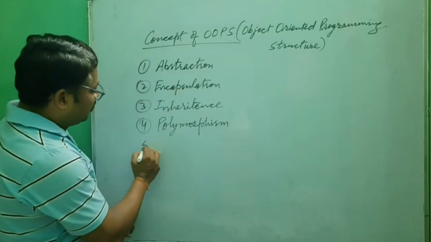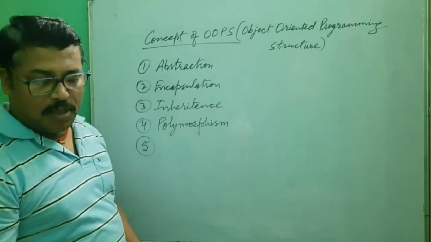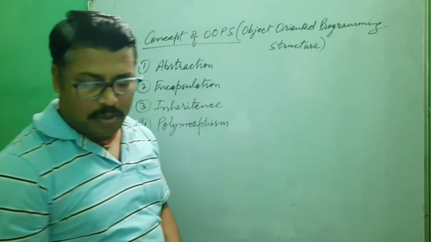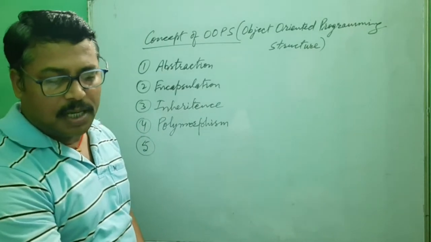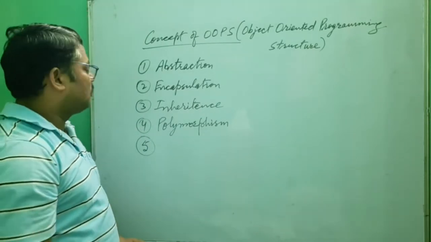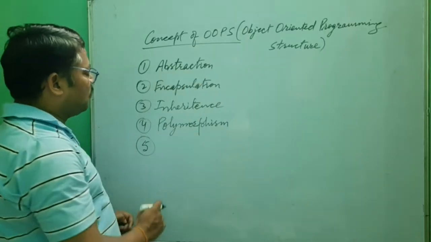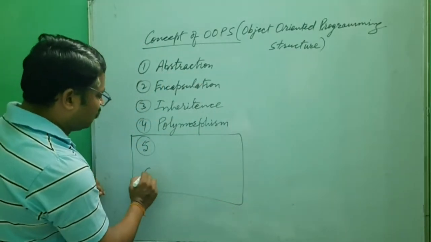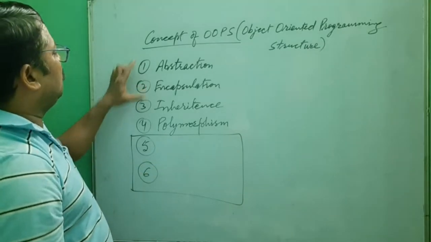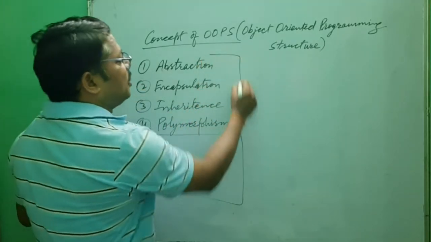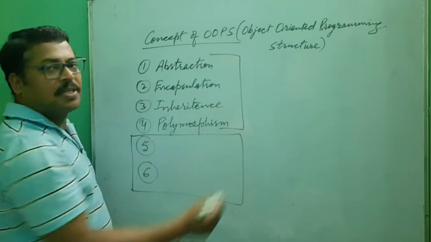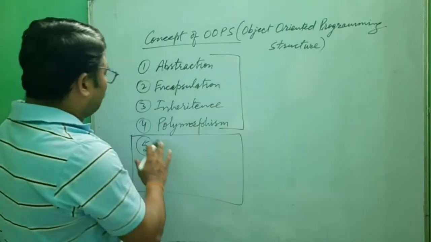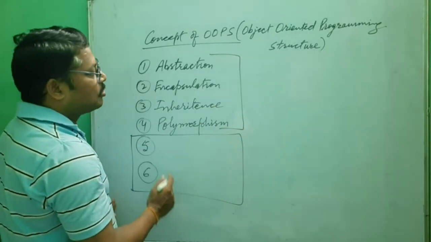The fifth one, according to your syllabus given in your book, is not given. These four are given, but you should understand all of these. The fifth and sixth are most important, because these four basics are in common programming languages like C, C++, Java. But Java has these two special features also.